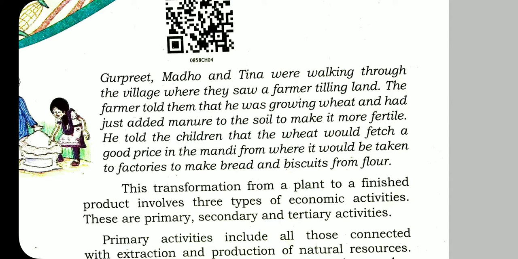Nearby there is a big market where the produce can be sold.